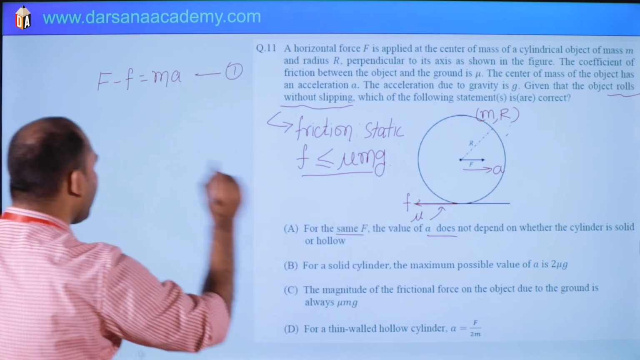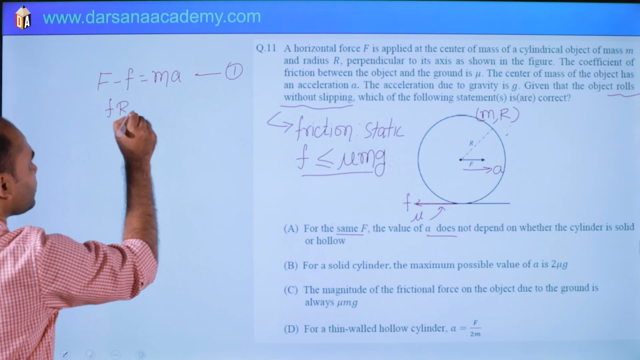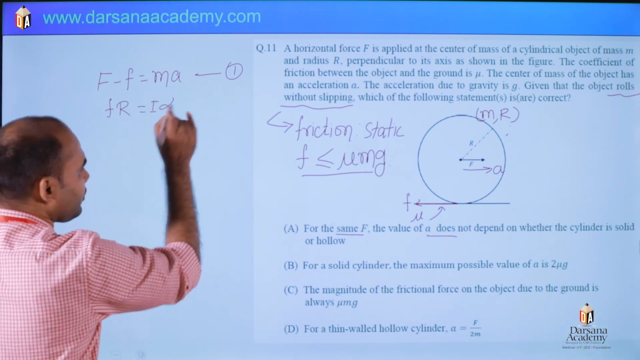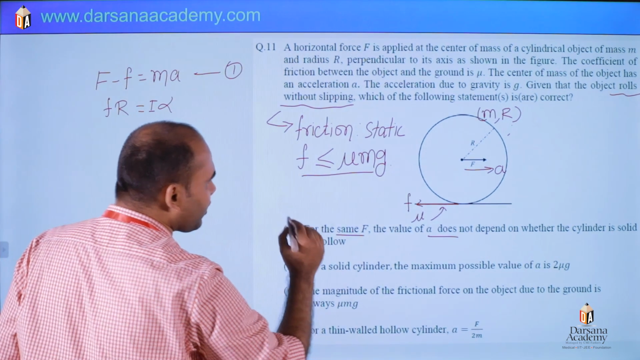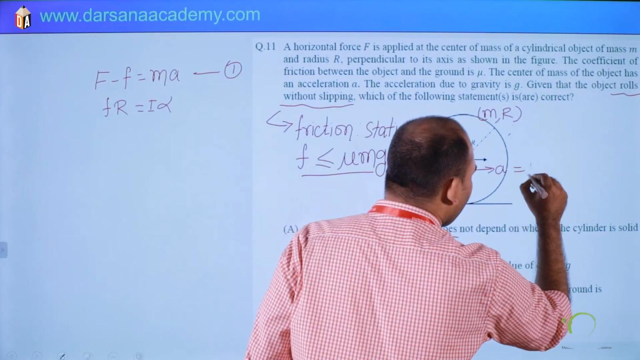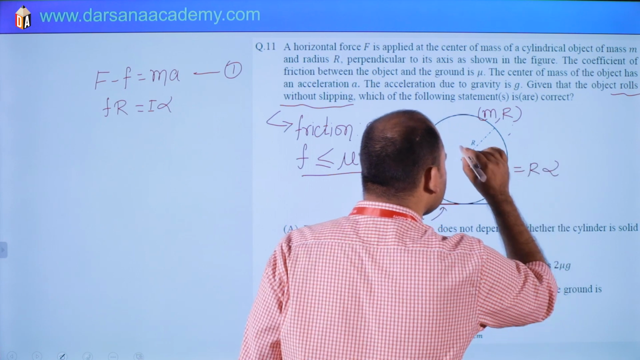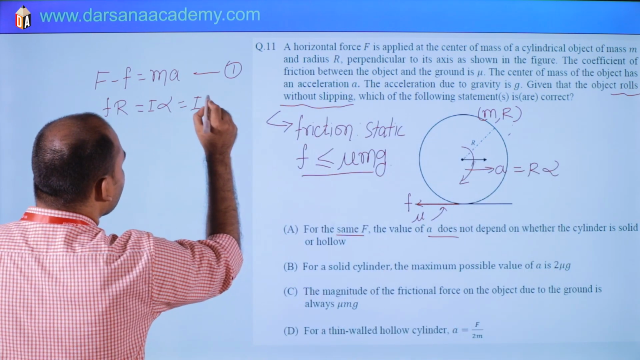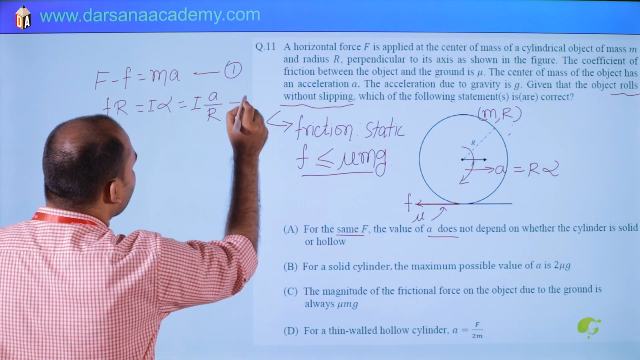Second, torque equation: F into R is I alpha. It is pure rolling. Under pure rolling, what does it mean? A is nothing but R alpha, so alpha is A by R. So I times A by R is the second equation.